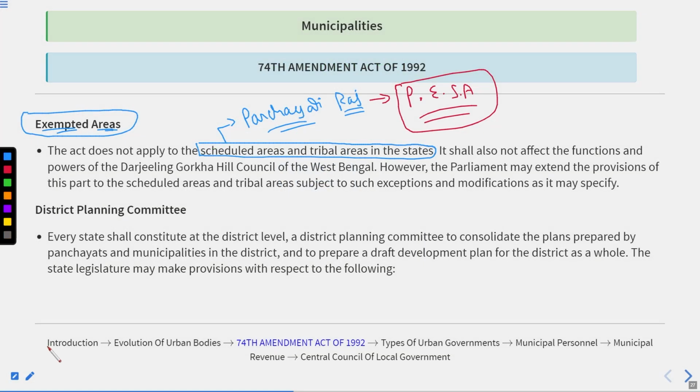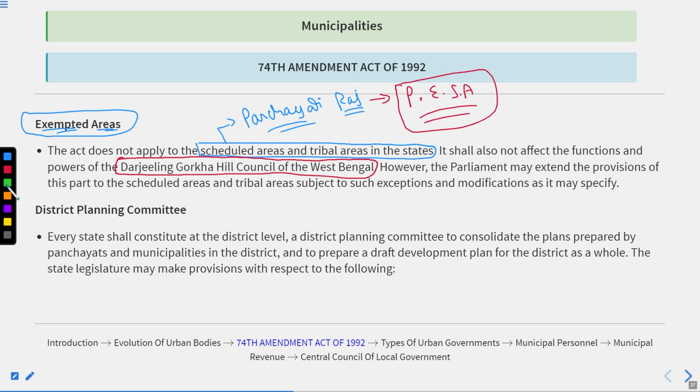Now let's discuss similar provisions in respect of the municipalities. As we discussed, the act does not apply to the scheduled areas and the tribal areas in the state. It shall also not affect the functions and powers of the Darjeeling Gorkha Hill Council of West Bengal. Darjeeling Gorkha Hill Council does not directly come under the functions and powers of municipalities. However, Parliament may extend the provisions of this part to the scheduled areas and the tribal areas, subject to such exceptions and modifications as it may specify.